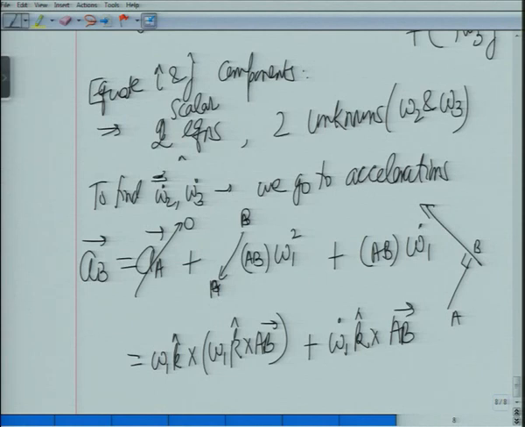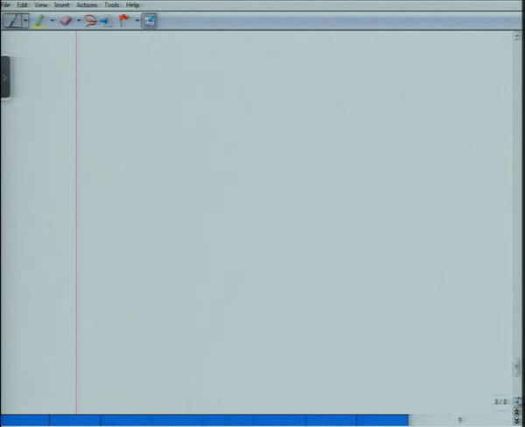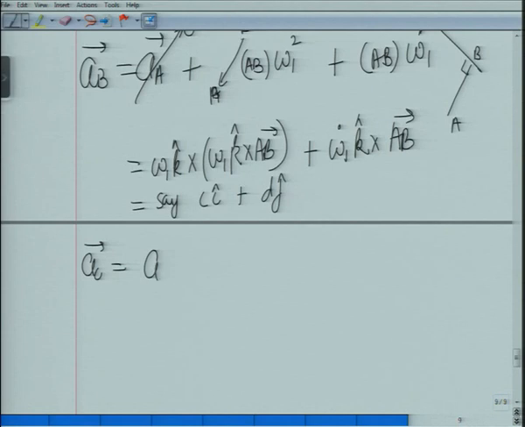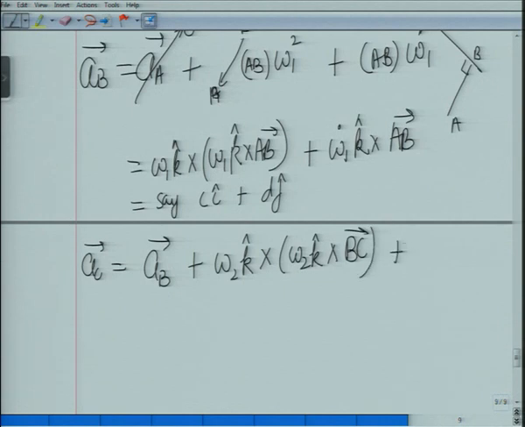Omega 1 is known, omega 1 dot is known. So acceleration of B, you will get it as, let us say, Ci plus dj. Now we move to acceleration of C. Acceleration of C will be equal to acceleration of B plus omega 2k cross omega 2k cross BC plus omega 2 dot k cross BC, or you do it physically.